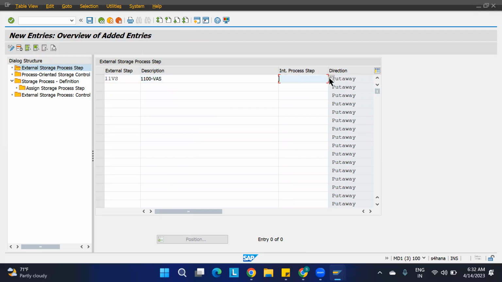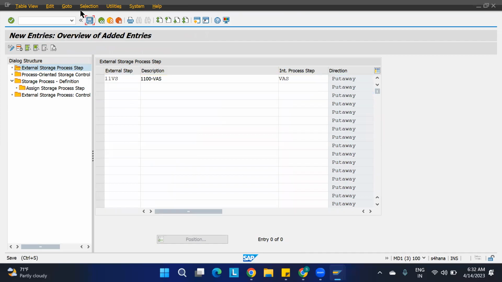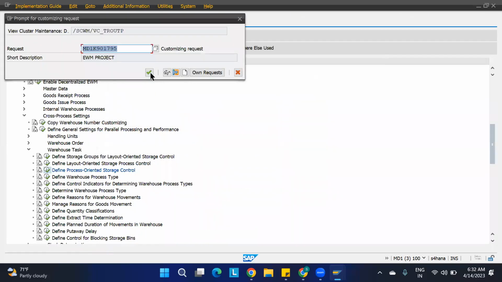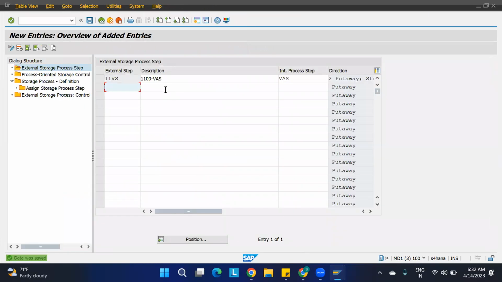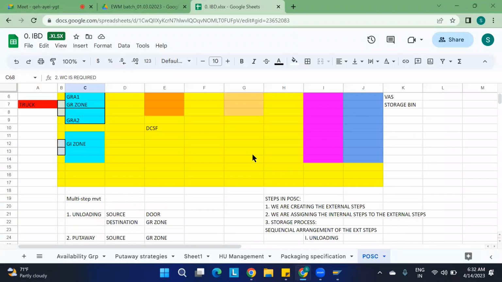And what is the internal step we have to assign? Whatever the step is there for the VAS, value added service, I need to assign this. Here it is, VAS. Just save this. I am creating one more external step for me, because I need to take it through this. Here I'll just show you how I am defining this.